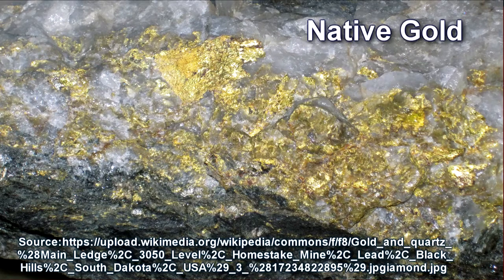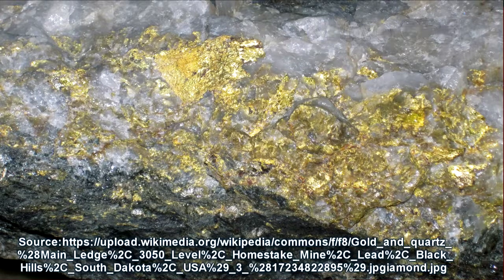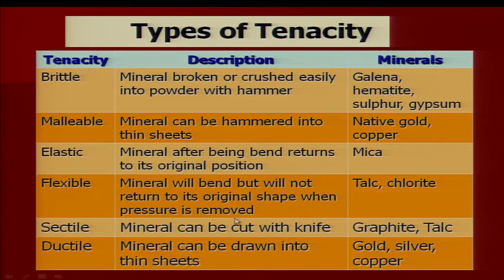Another important category of tenacity is ductile. A mineral can be drawn into thin wires or stretched to any size, like gold, silver, copper. These are the important elements or minerals which show ductility. The degree of ductility is high in this case.